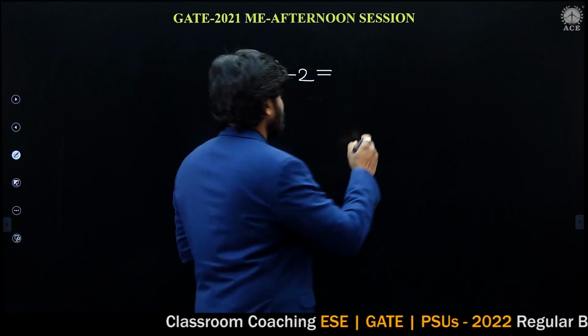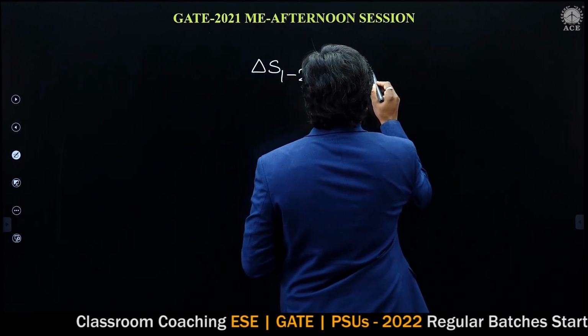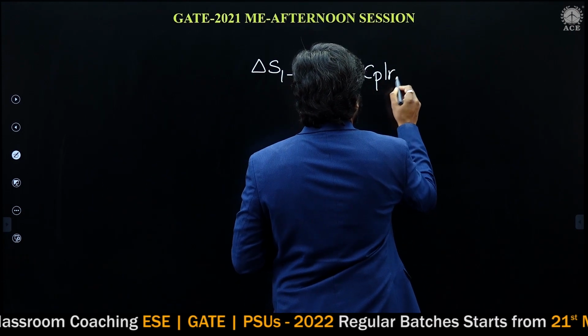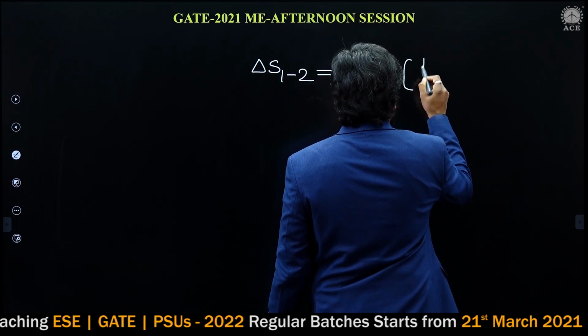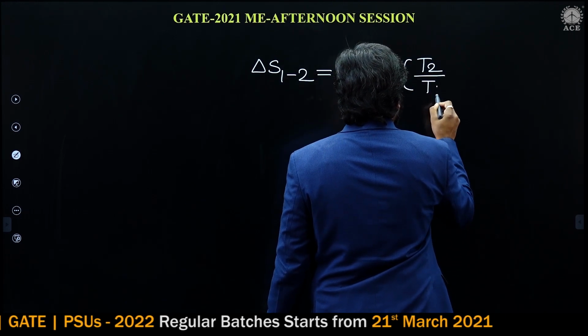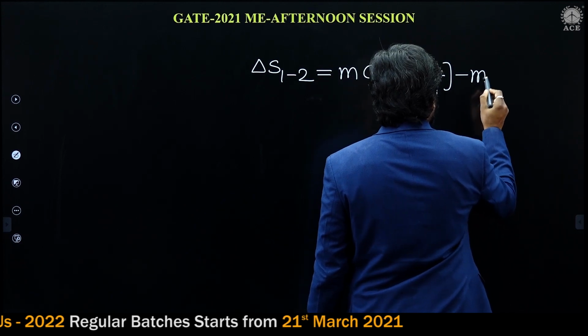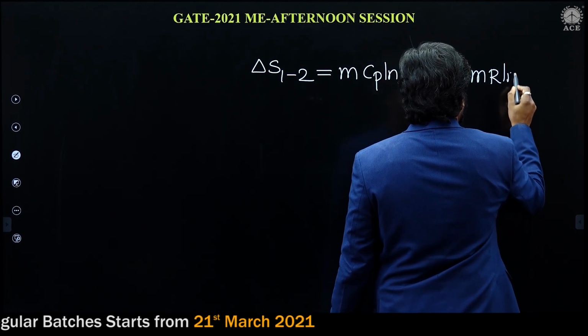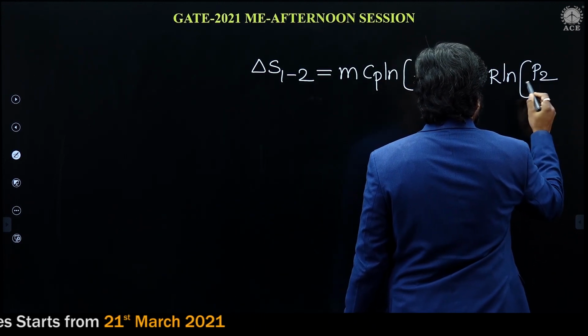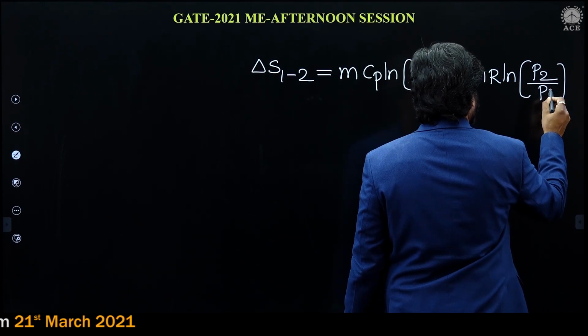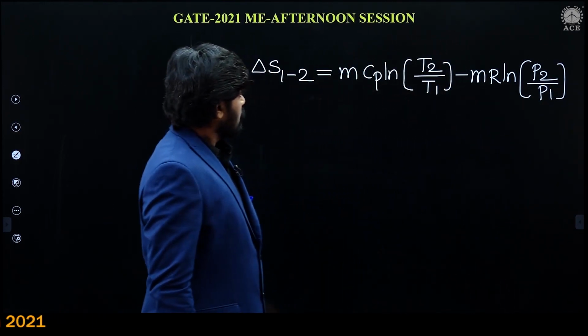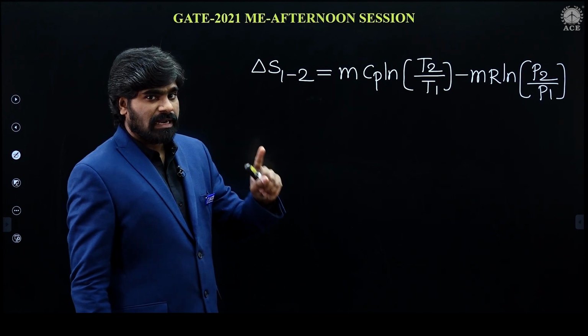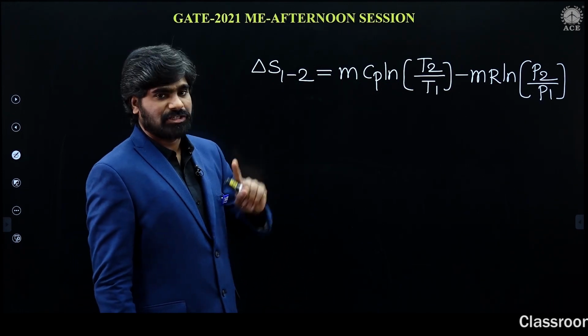So m Cp ln T2 by T1 minus m R ln P2 by P1. So this is the change of entropy of an ideal gas in terms of temperature and pressures.